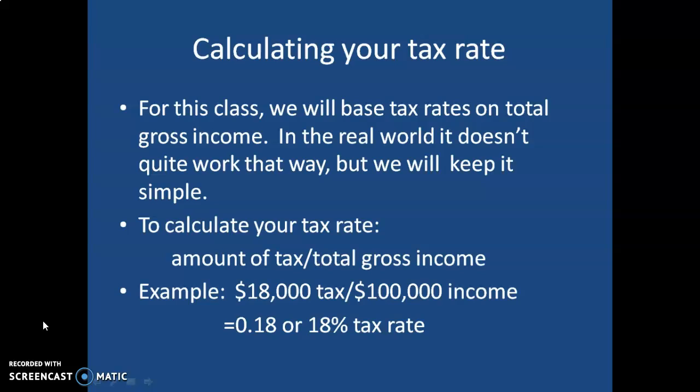So to calculate your tax rate, you would take the amount of tax that you pay divided by your total gross income. So for example, if I pay $18,000 in income tax and my total gross income is $100,000 per year, then that means I would be paying an 18% tax rate. 18,000, of course, is 18% of $100,000.